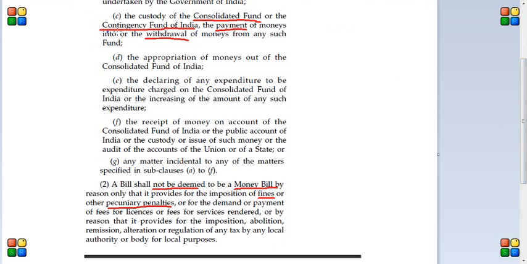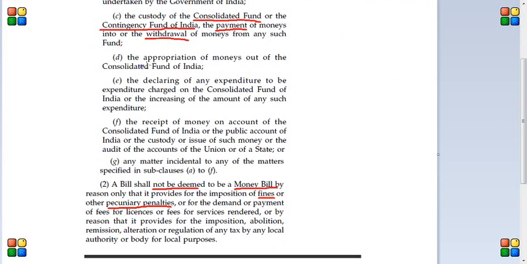C. Subclause C says the custody of the Consolidated Fund or the Contingency Fund of India, the payment of monies into or the withdrawal of money from any such fund. The Consolidated Fund and Contingency Fund will be explained in other videos. The thing we have to remember is that if any money is to be paid into or retrieved from those funds, and such provisions are present in a bill, then that bill is known as a money bill.